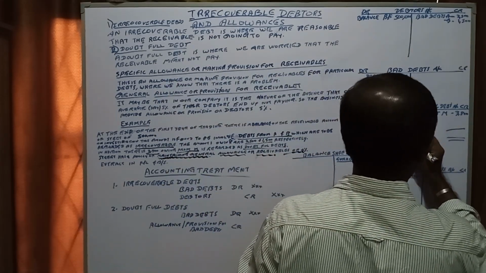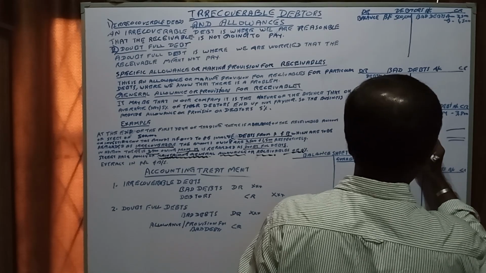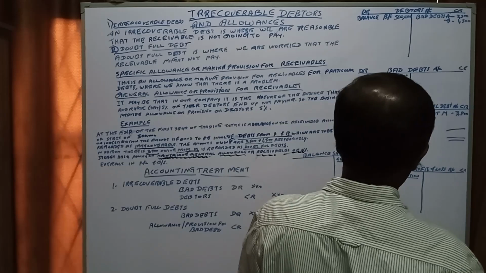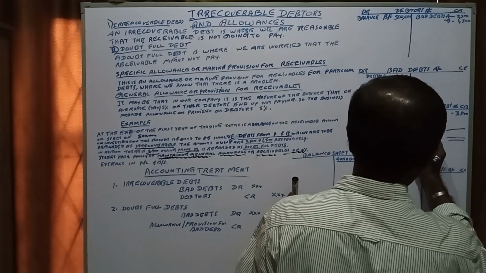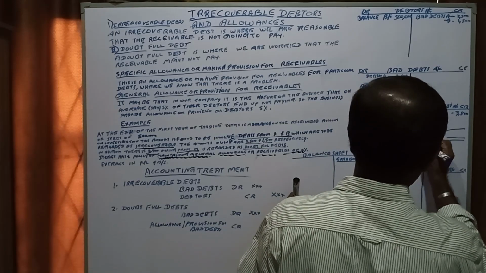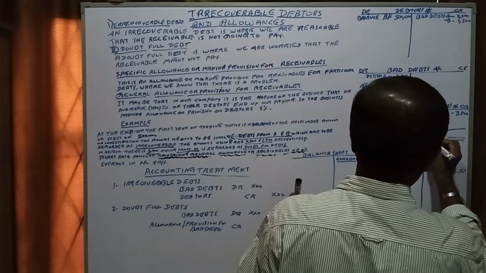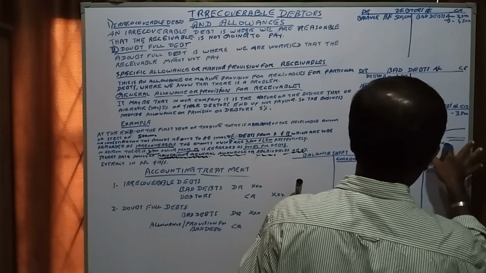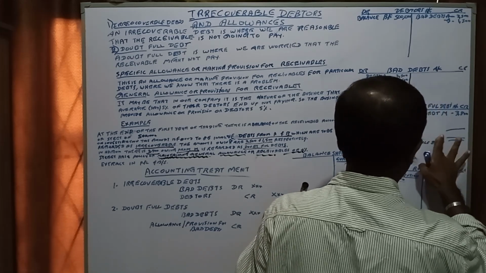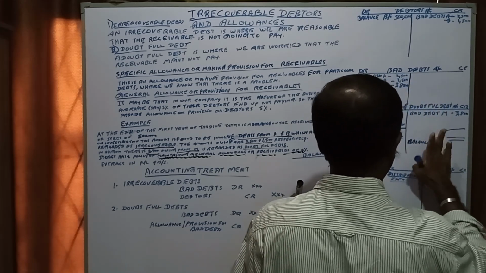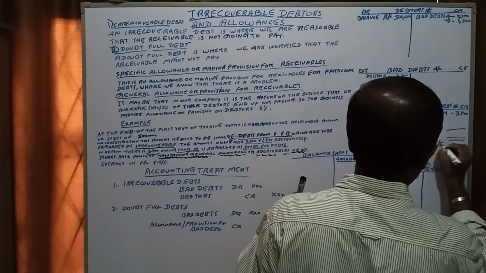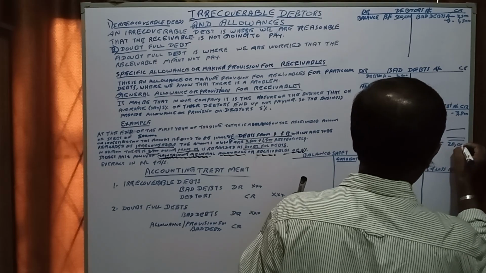Balance brought forward should be 20,000, right?